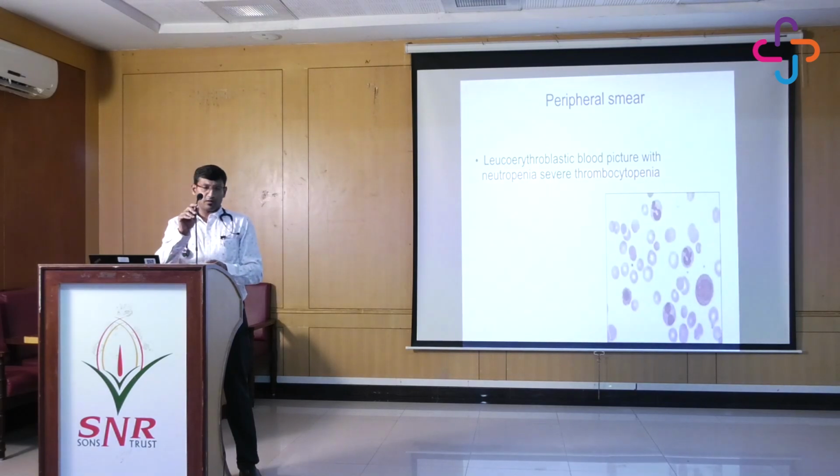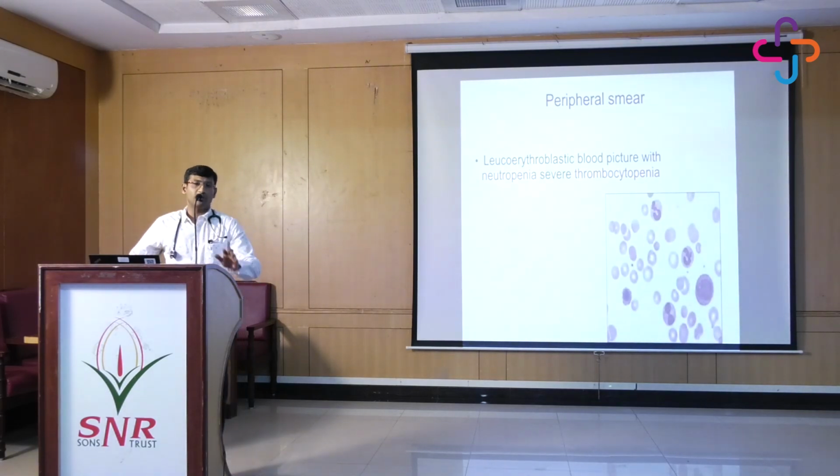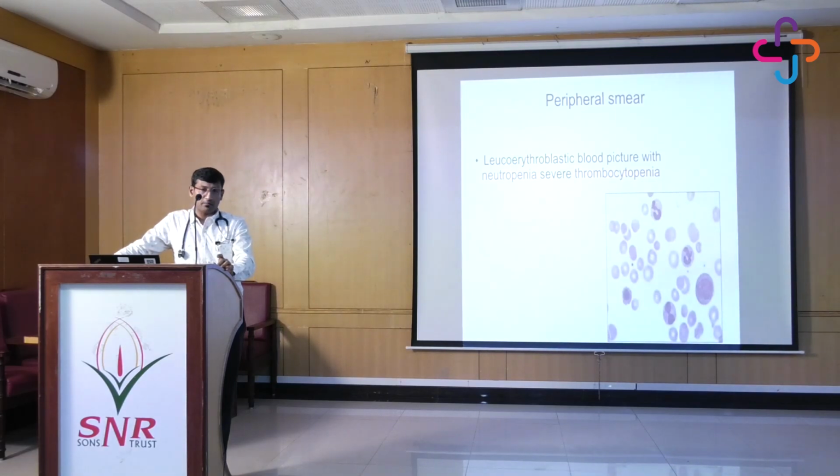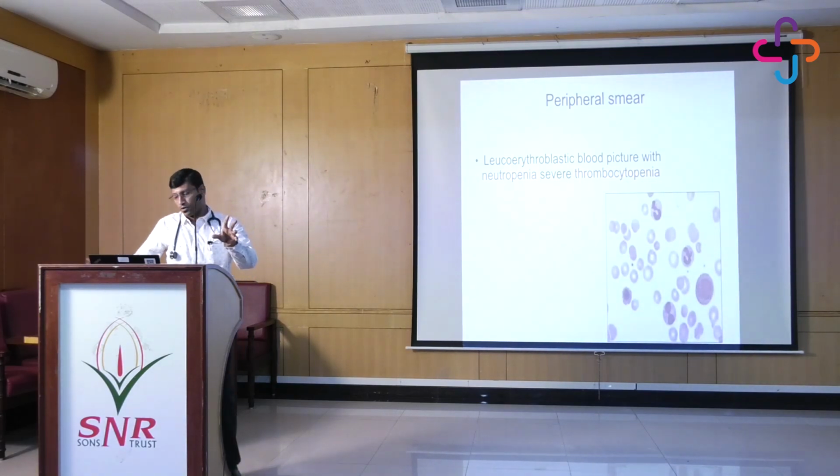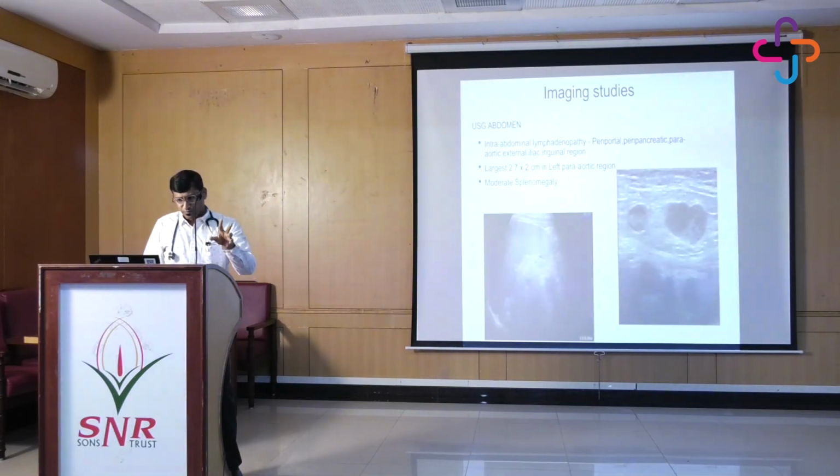Our pathologists are extremely good at diagnosing. So they have given us the leukoerythroid blood picture, which shows there is something underlying in the marrow. So we need to proceed with marrow. These were the ultrasound images which showed multiple nodes and moderate splenomegaly. So all these gave clues that there is something underlying as far as hematology is concerned.